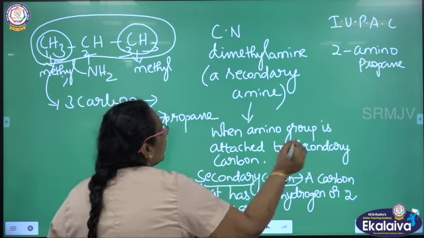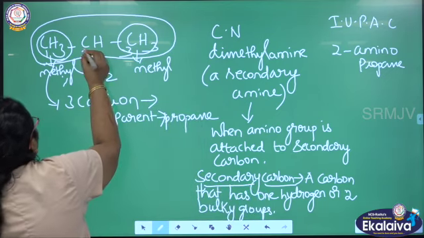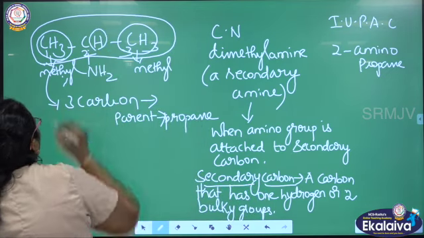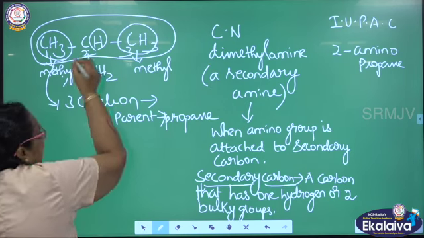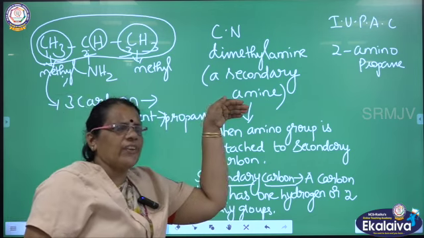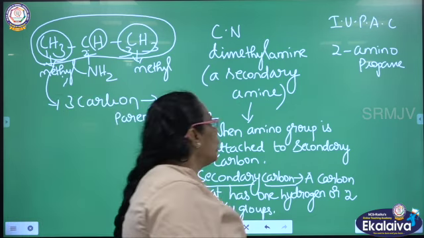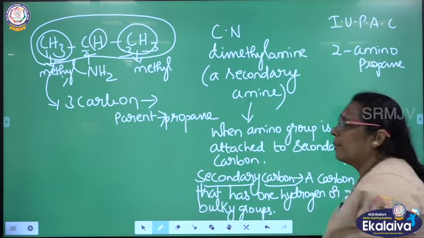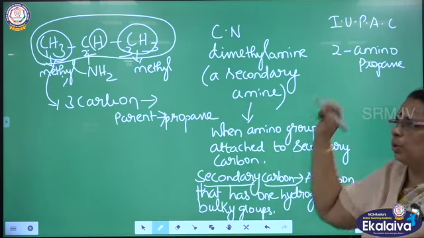So here the amino group is attached to the secondary carbon. See, this carbon has one hydrogen. On the other hand, it has two bulky groups. So how do we call this carbon? Secondary carbon. So when you classify this, it will come under secondary amine. What is the IUPAC name? The position of the amino group is 2, so indicate the position as 2.